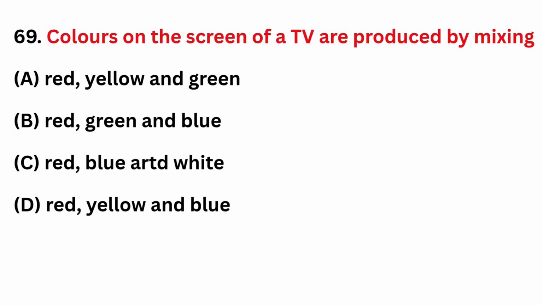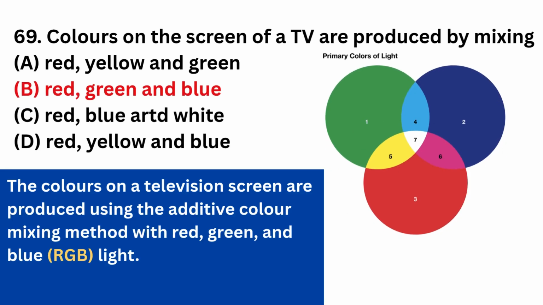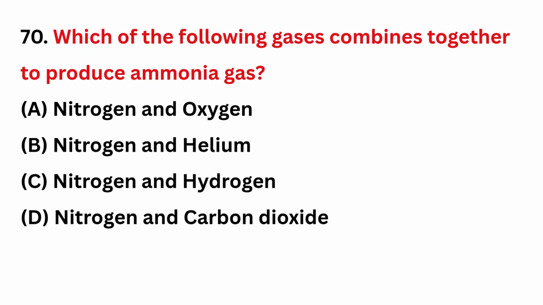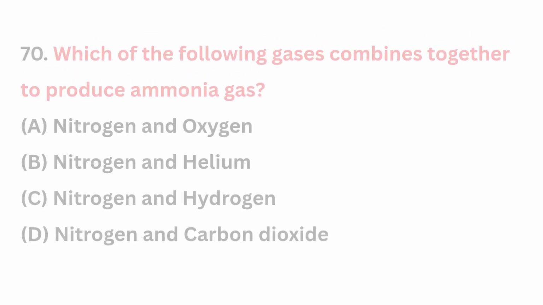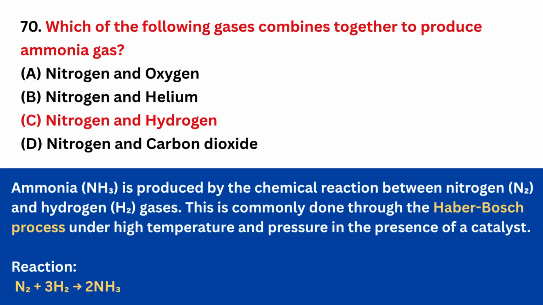Colors on the screen of a TV are produced by mixing. Correct answer is option B, red, green and blue. Which of the following gases combines together to produce ammonia gas? Correct answer is option C, nitrogen and hydrogen.